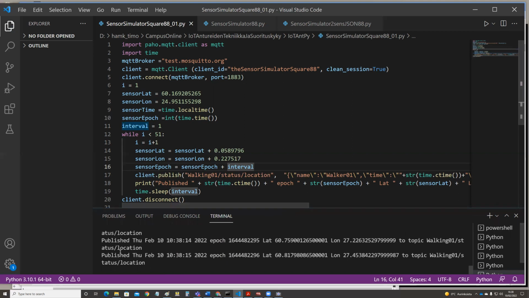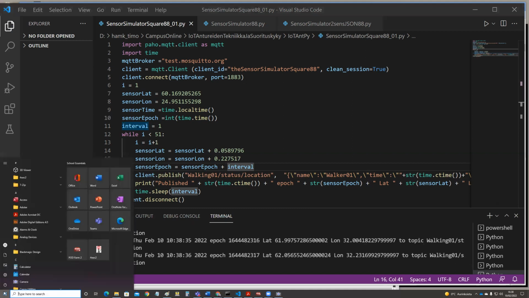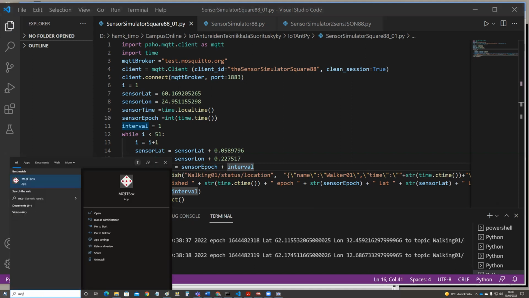And you see it's not shown in the text of what is published, because I didn't change it in the published text in here. So the name goes there as well, but it's not printed here. If you would like to have a look at whether it's coming in properly, I still go to the MQTT box and subscribe to that topic.